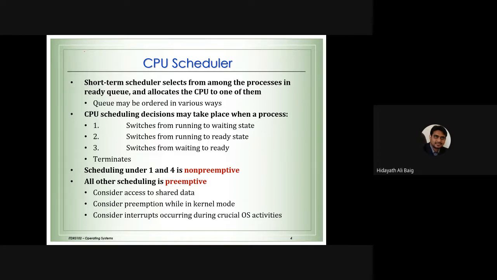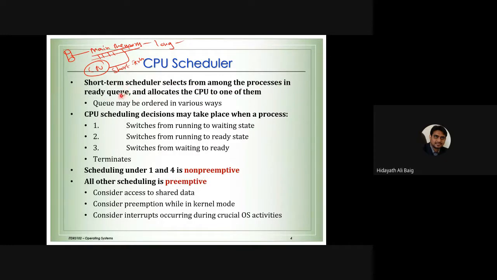So what is long-term scheduling? Take the data from the hard disk and load it onto main memory. This is long-term. Now what is short-term? We have a process in the main memory. Take the process from the main memory and load it onto the CPU. So this is short-term. The short-term scheduler selects among the processes in the ready queue.